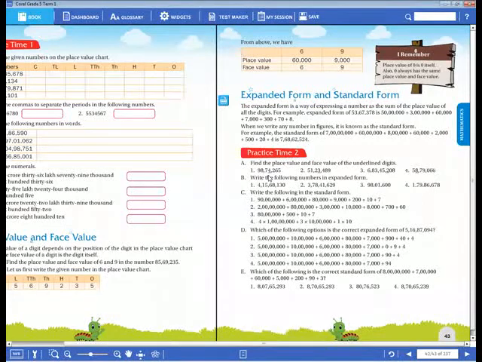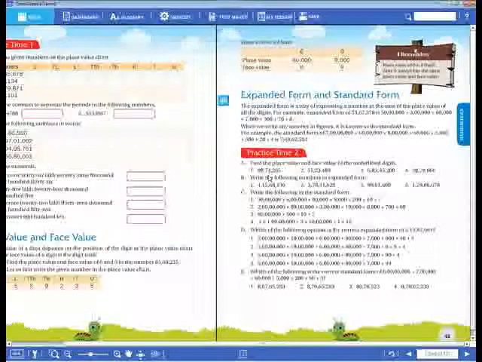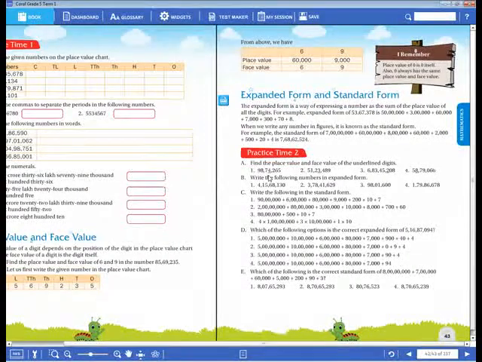Okay, dear children. Like this you have to write. Please note it down in your notebook, dear children. Now next, one of the easiest methods is that if they are given the numbers after the digit, that many zeros will come to that given number in the expanded form. Okay, dear children.